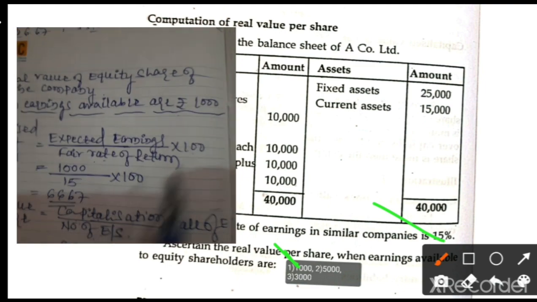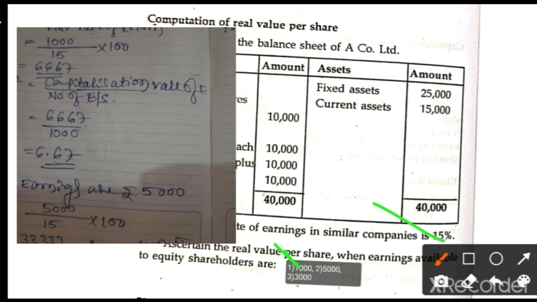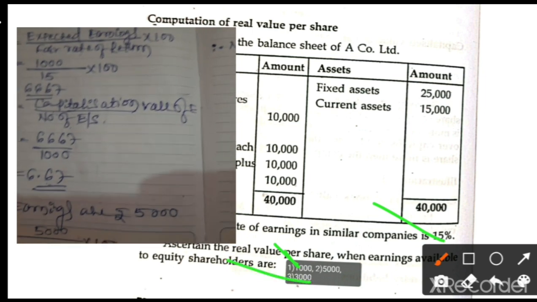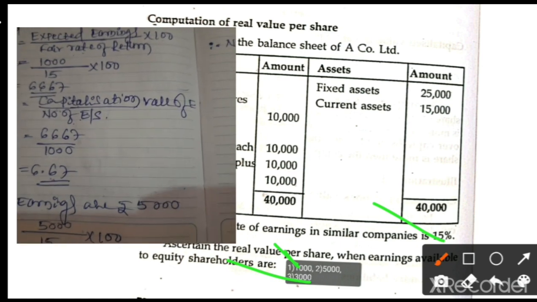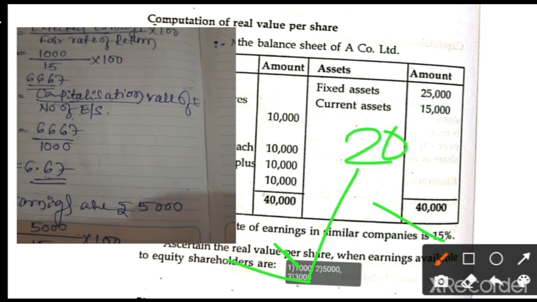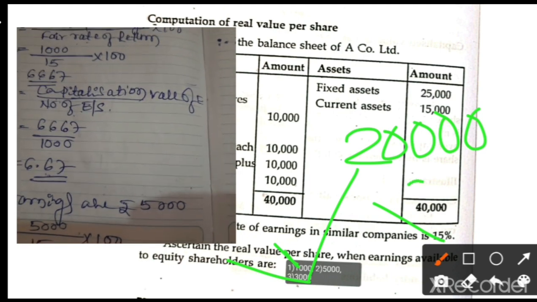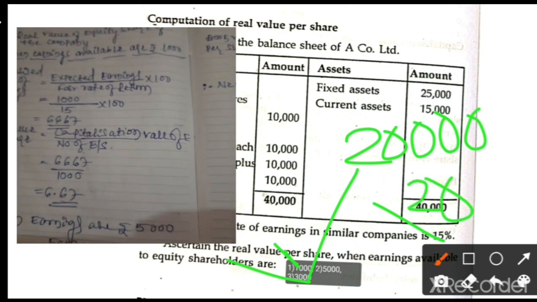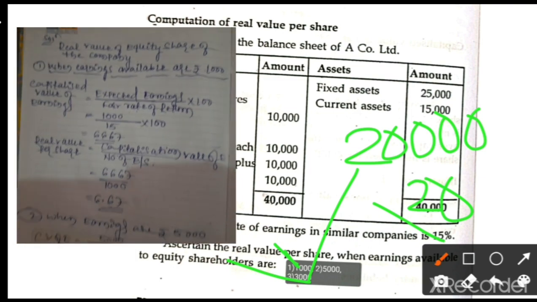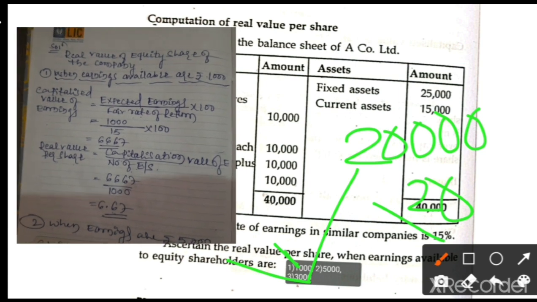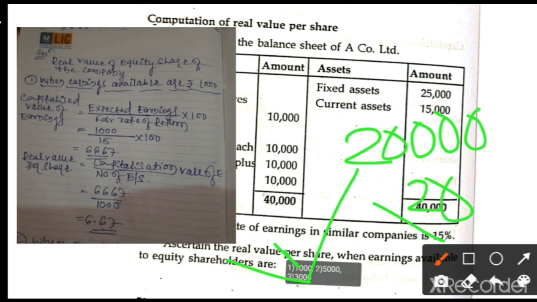Third case: instead of 1000 and 5000 you can take 3000. Then you have to calculate. I will tell you the answer: the capitalized value of earnings is 20,000, and the real value is 20 rupees. So this is the answer for the third one. You have to do this. I think you understood the concept and way of calculation of capitalized value of earnings and real value. Real value calculation is like this, and book value I already taught you.